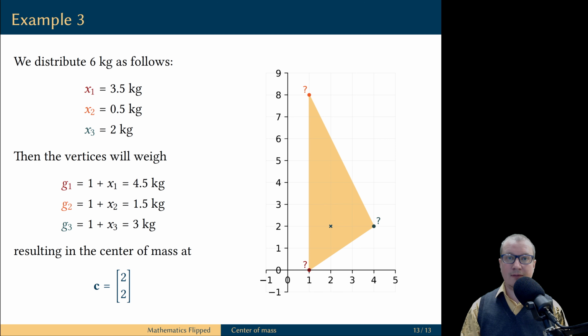In this case, with this new allocation of additional weights, the center of mass of the system is located at the desired point. And this is how we can use linear algebra to solve quickly and efficiently problems involving balancing systems of weights.